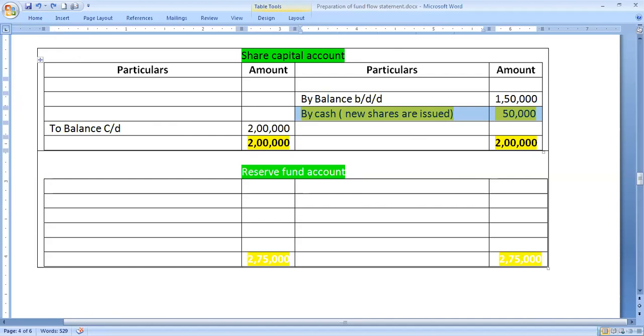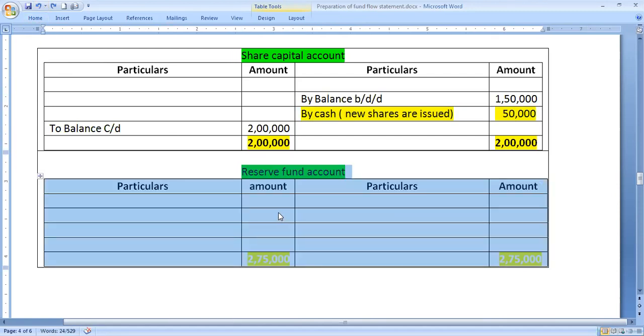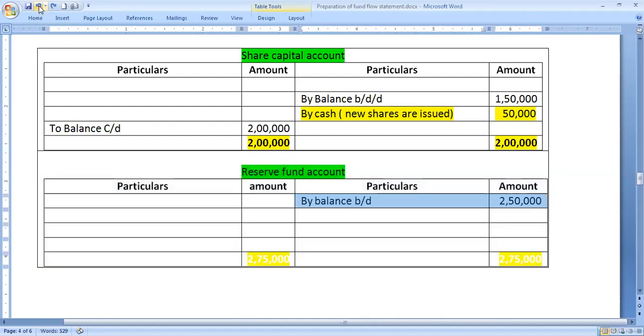Then we can move on to the next non-current ledger account, like reserve fund. So the reserve fund account is also given here. Write opening balance and closing balance. Write opening balance always on the credit side, by balance brought down and to balance carried down. Are there any appropriations made during this year? There is a change here: 2,50,000 rupees has gone up to 2,75,000. That indicates that during this year, 25,000 rupees is appropriated from the profit and loss account.